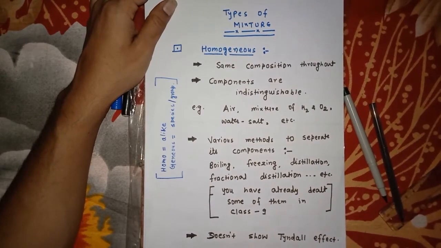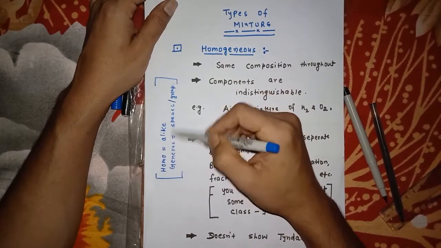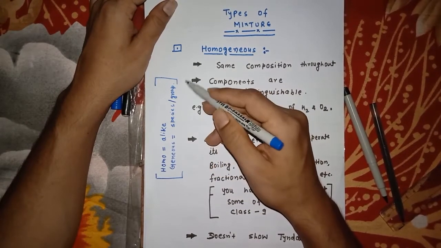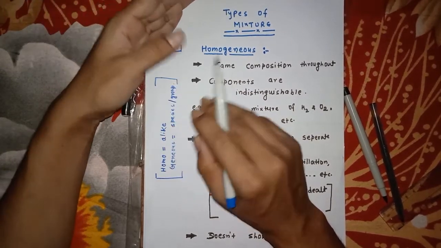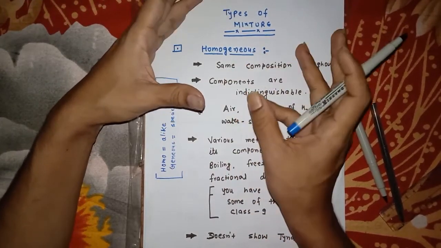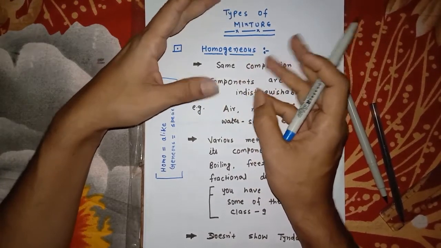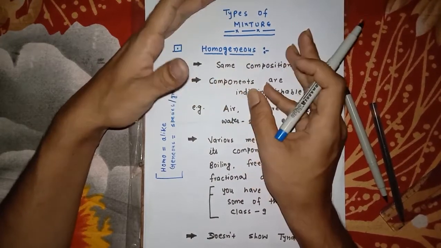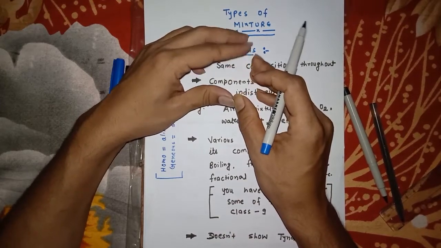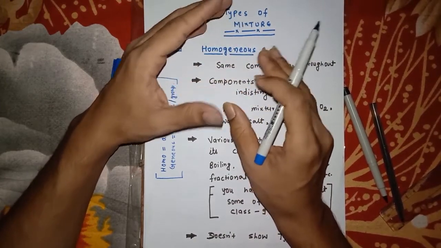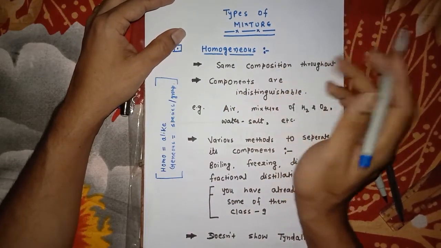What are homogeneous mixtures? The word homogeneous means: homo means alike, and genus means group or species. It means that if you look at it, everywhere it looks the same. In the case of, let's say, salt and water, you cannot distinguish that here is one particle, here is another particle. Everywhere it appears the same, alike. That's why it is called homogeneous.